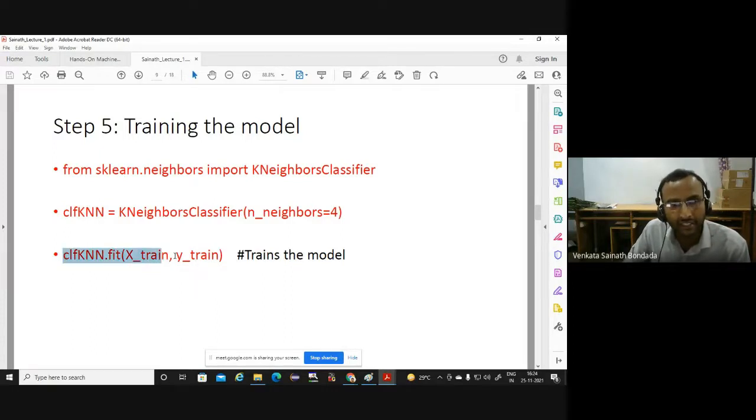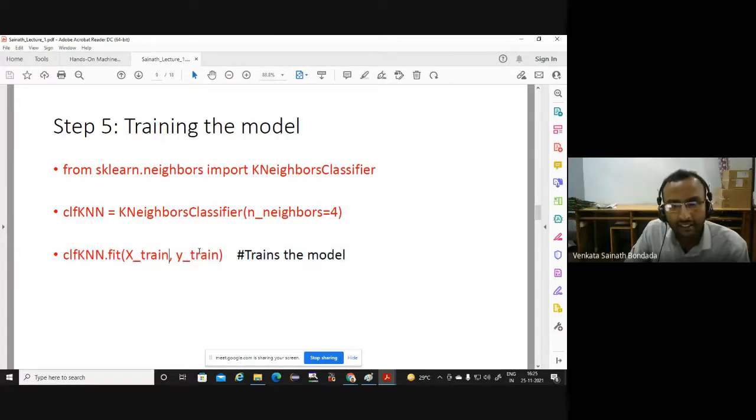The single line does the training part. CLF KNN dot fit, X underscore train, comma Y underscore train. It is training the model.